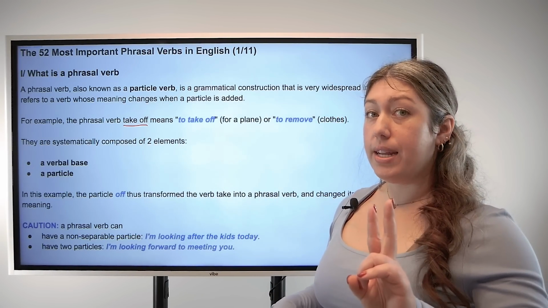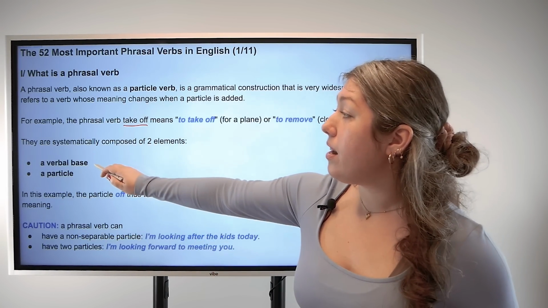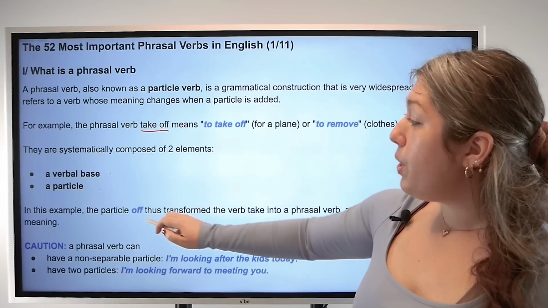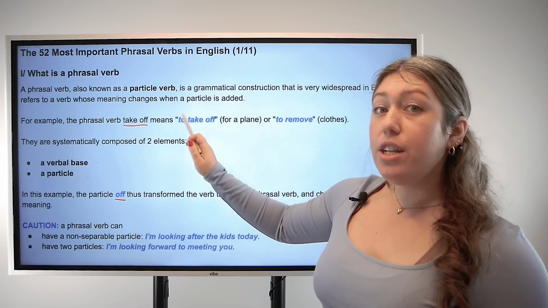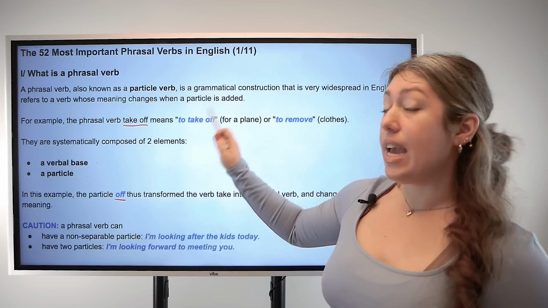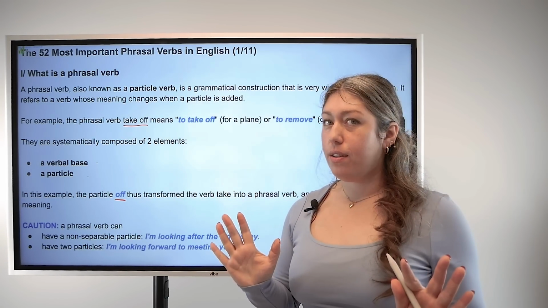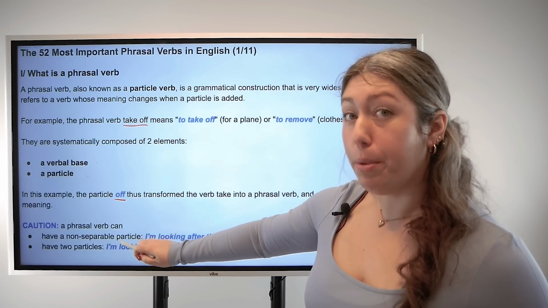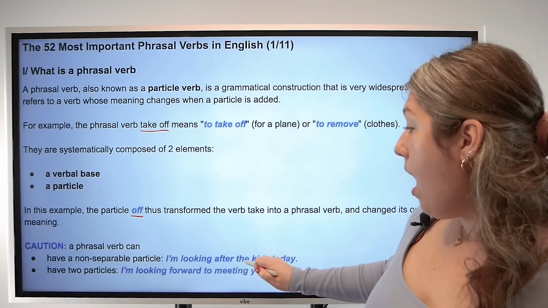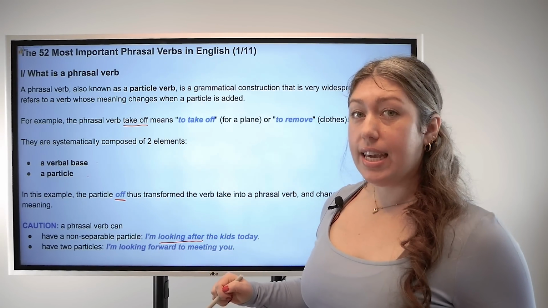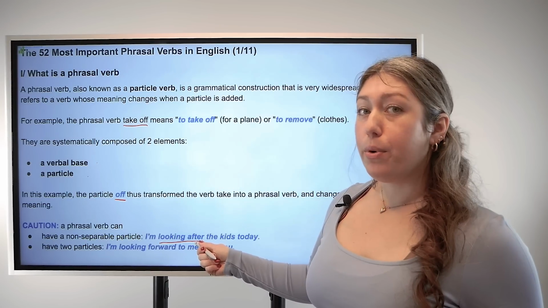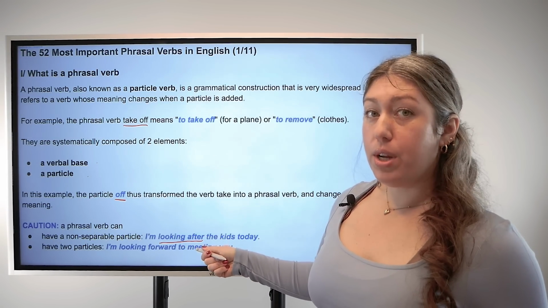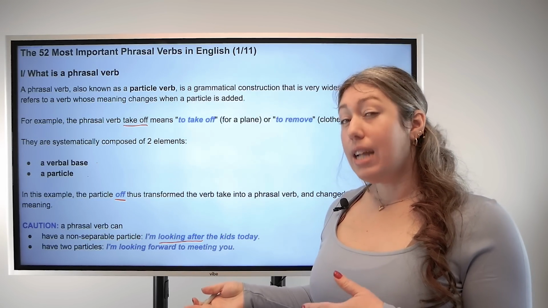So there are two elements for phrasal verbs. There's the verbal base and a particle. So the particle off changes the meaning of take when we say take off. Now be careful, because a phrasal verb can have a non-separable particle. For example, I'm looking after the kids today. We can't separate after from looking. After must come before the subject, but there are separable particles.